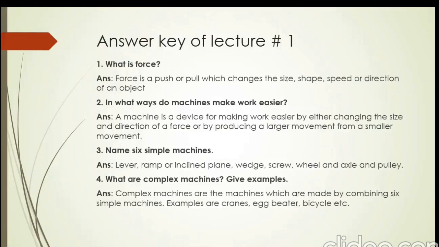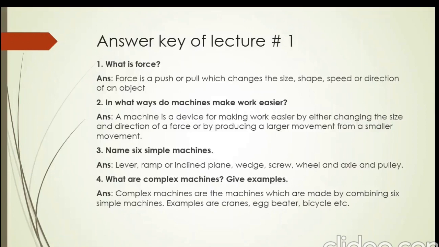First of all, here is the answer key of lecture number 1. Please check your answers. Question number 1. What is force? Force is a push or pull which changes the size, shape, speed or direction of an object. Question number 2. In what ways do machines make work easier? A machine is a device for making work easier by either changing the size and direction of a force or by producing a larger movement from a smaller movement.